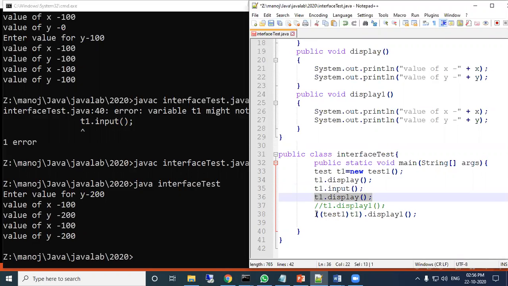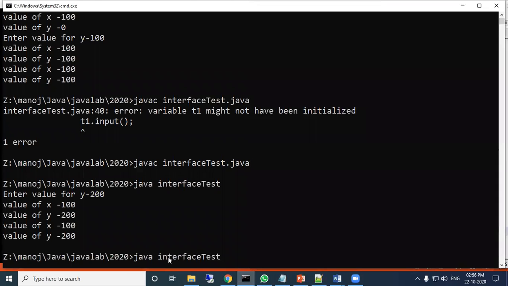Now here you see that T1 display 1 is not a member of the parent class. Display 1 is not a member of the parent interface. So to call the display 1 method through the T1 parent reference, we have to typecast. So how to convert it? The child class data type is used here. Okay, so this is the thing. Now let us compile and execute.